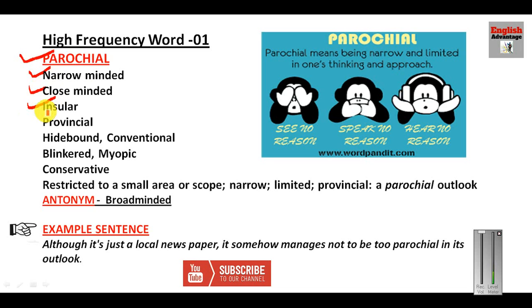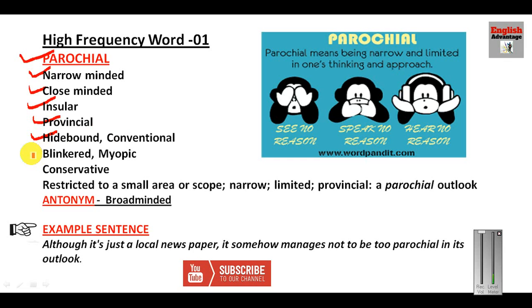This is also a very important word. Insular means his thoughts and his outlook are insulated. He is not ready to accept progressive ideas. So that is why his outlook is known as insular. Provincial is specific to a province or state. So he is confined to only his own province. That is why his ideas and his outlook will be called parochial or provincial. Or you can say hidebound. I have taken multiple words for your convenience and for your benefit.